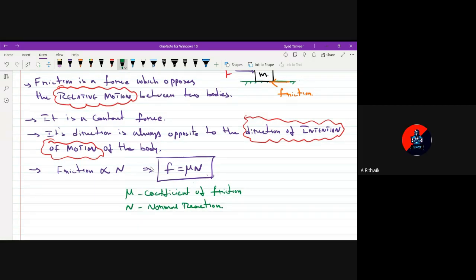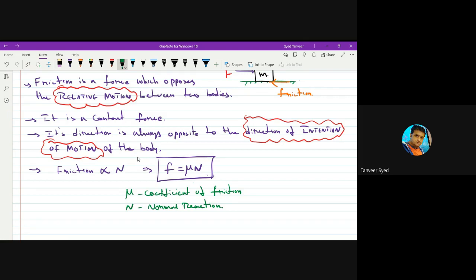Sir, why did you write direction of intention of motion, sir? Directly we can write it as direction of motion. No, it's not always opposite to direction of motion of the body. In all situations, the direction of friction will be always opposite to the direction in which the body wants to move. How is that? We'll study that in detail when we go into details of friction.